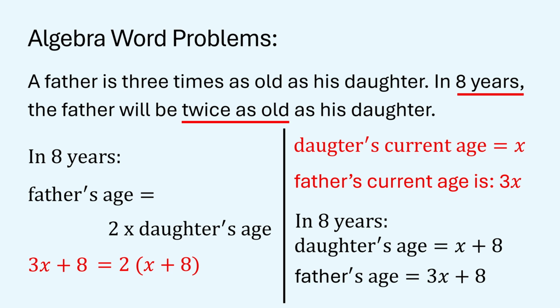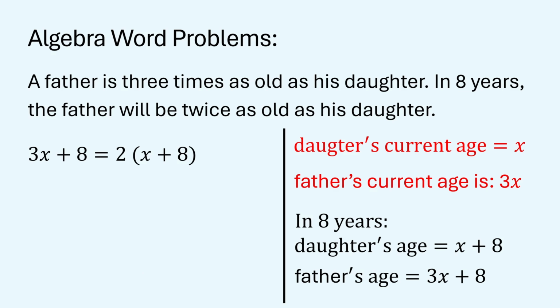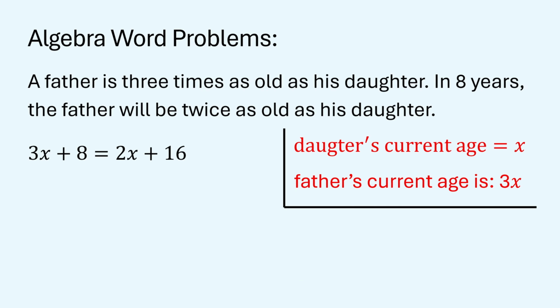We need to solve that equation so we can get the daughter's current age x and the father's current age 3x. The equation is 3x plus 8 is equal to 2 times open bracket x plus 8 close bracket. When we simplify this equation, it becomes 3x plus 8 is equal to 2x plus 16. Now we will further simplify this equation. 3x plus 8 is equal to 2x plus 16.